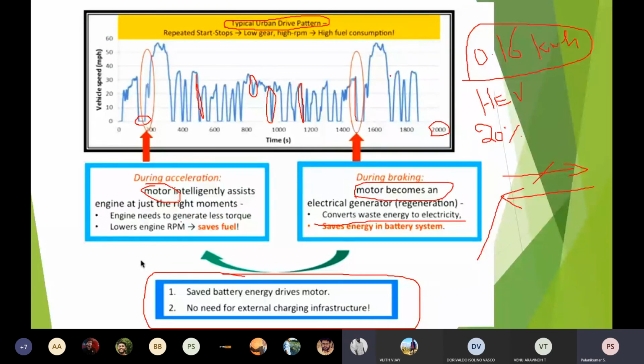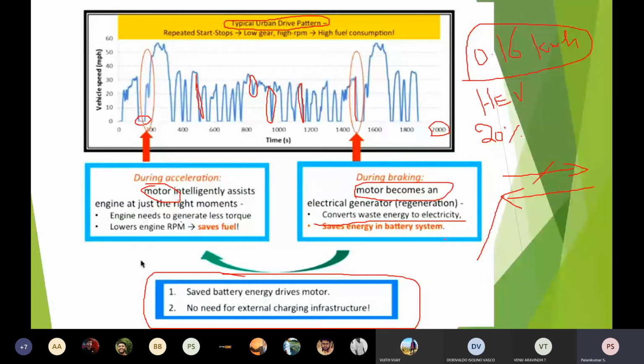So we have to take this into consideration and very intelligently make the motor assist at the initial starting, whenever it is coming from idle or stop, and also act as an electrical generator during braking for regeneration. If I am able to feed back to the source, I can go with the existing battery, if I identify a suitable battery with more life and more kilometers per charge.